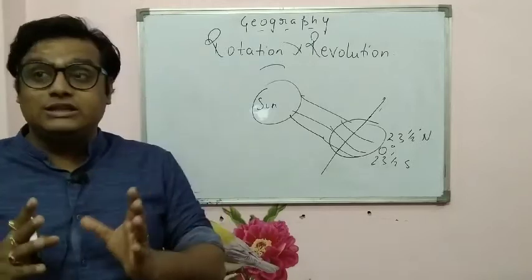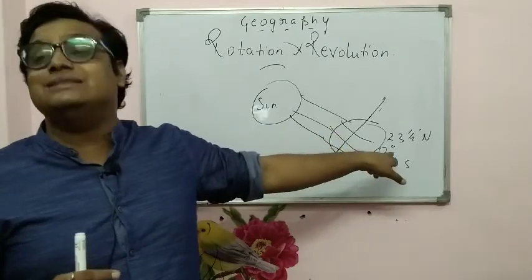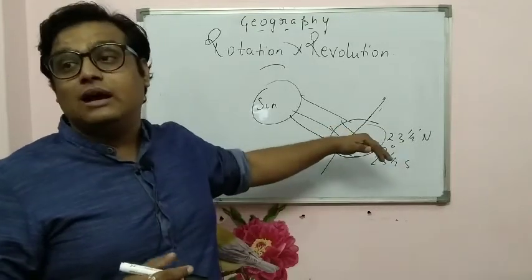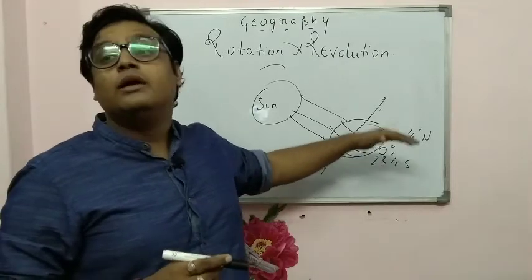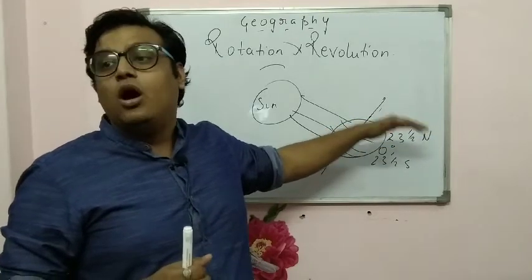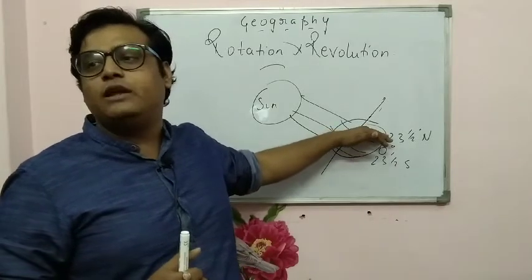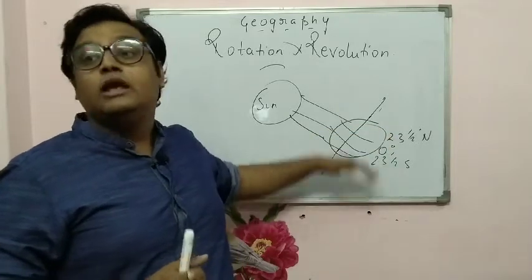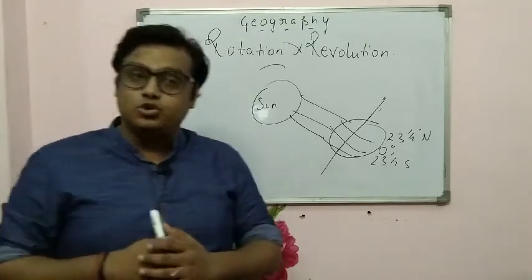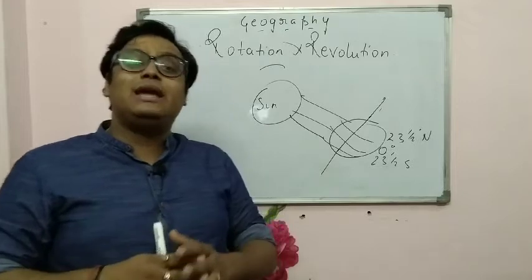Summer solstice is a situation in which the sun is directly shining over the Tropic of Cancer, on 21st June, in the northern hemisphere. So the northern hemisphere has the longest day, and the southern hemisphere has the shortest day. Shortest night is in the northern hemisphere, and longest night is in the southern hemisphere. This phenomenon is your summer solstice. Summer solstice occurs on 21st June and the northern hemisphere has the longest day, shortest night. Southern hemisphere has the shortest day and longest night.